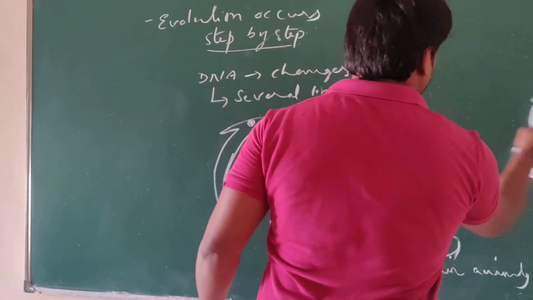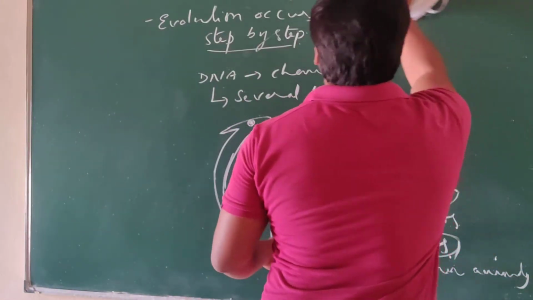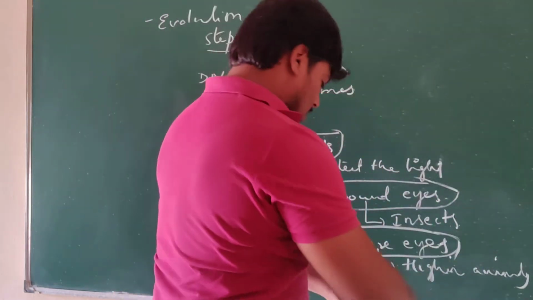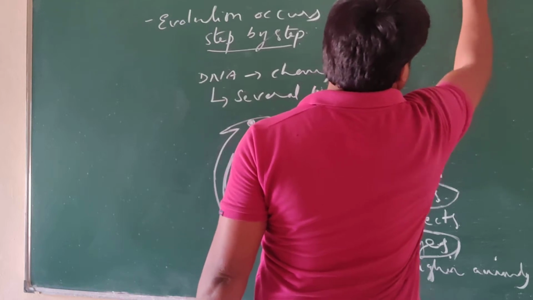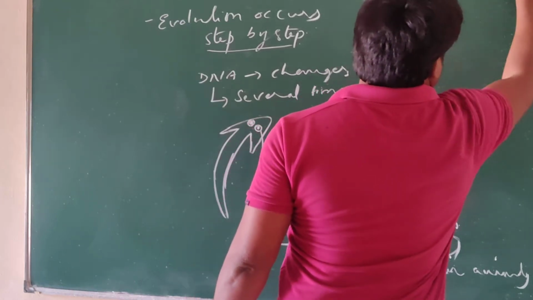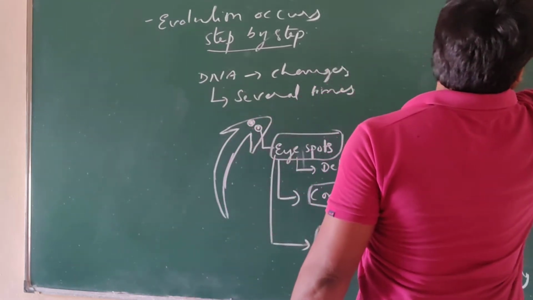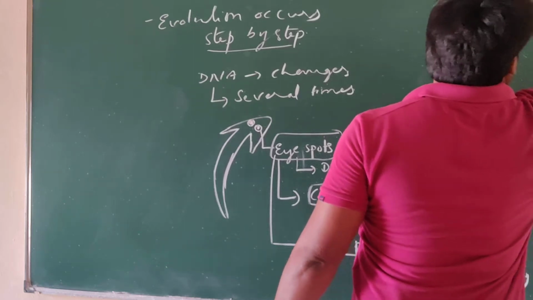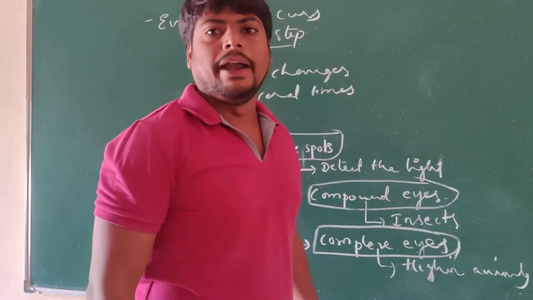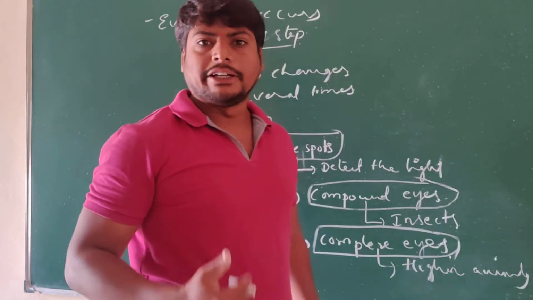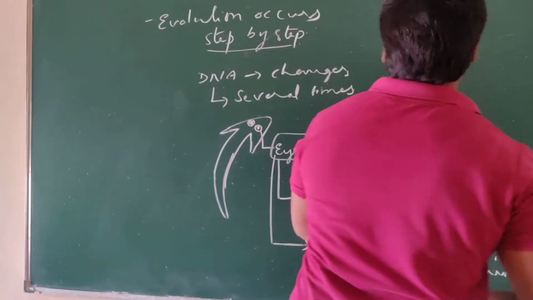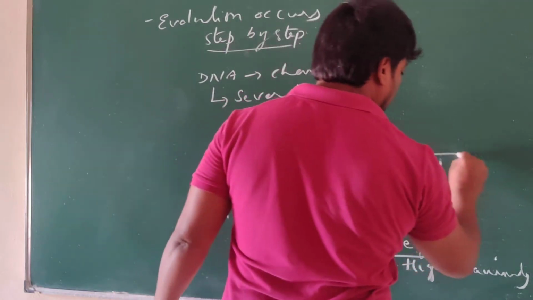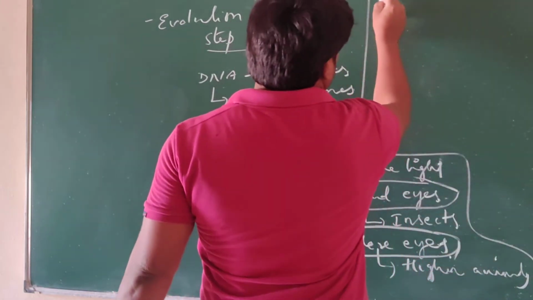Artificial means man-made selection, that is, they were selected by man. Now let us see what artificial selection is, how it is made by man, and what the examples are.